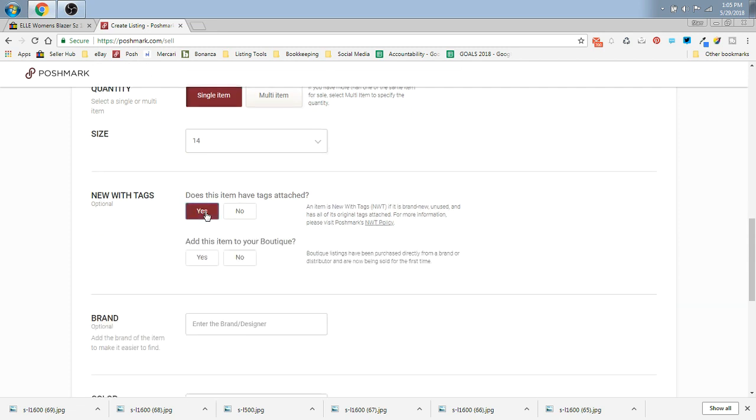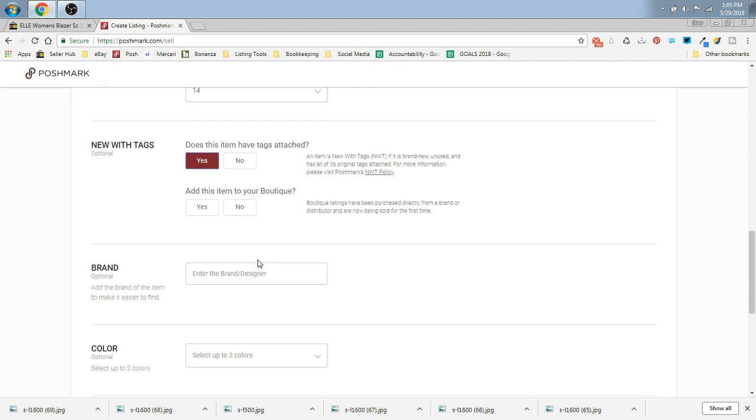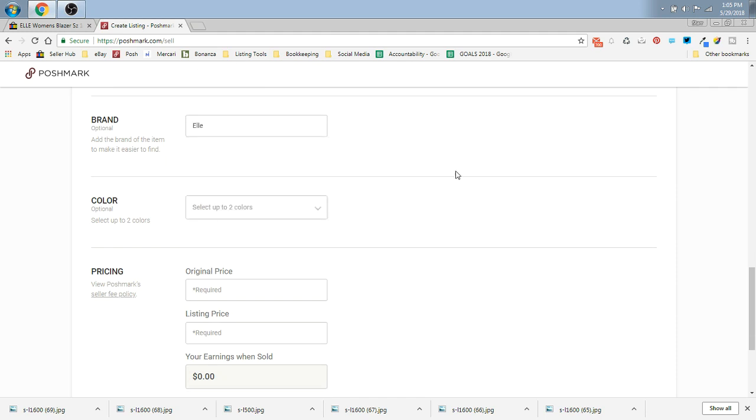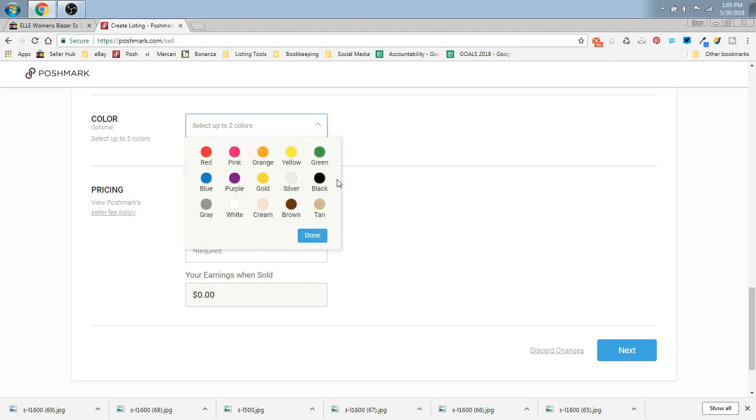My tags are attached. No, I do not want this in my boutique. There is a specific criteria to adding things to your boutique on Poshmark. I do recommend reading that in their policies. Mine is not allowed to go in the boutique, so I clicked no. My brand is L, and it's black, so we'll pick black.